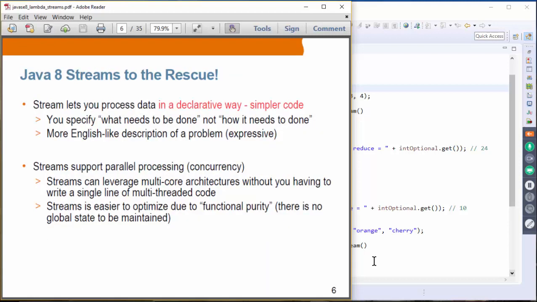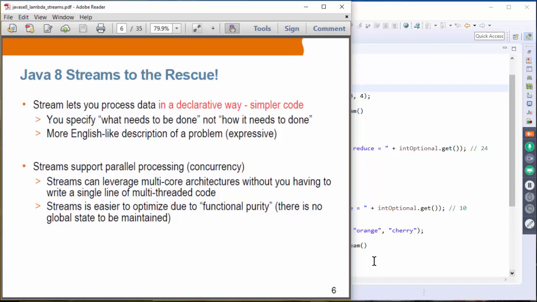So Java 8 provides streams to address these issues. Streams let you process data in a declarative fashion, meaning you specify what needs to be done rather than how it needs to be done, and it will result in simpler code. In fact, it will result in a more English-like description of the problem, which is expressive. Expressiveness is always good in computer programming.